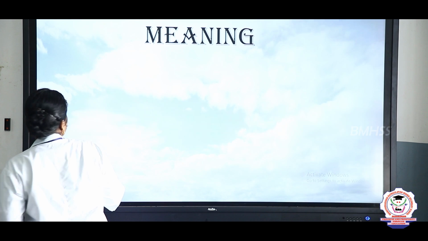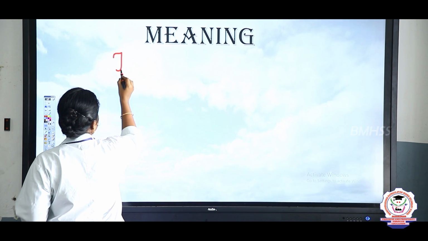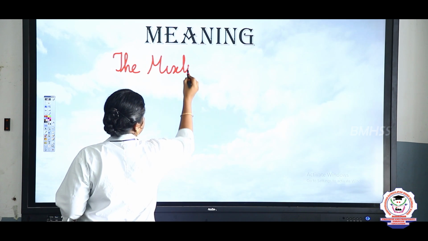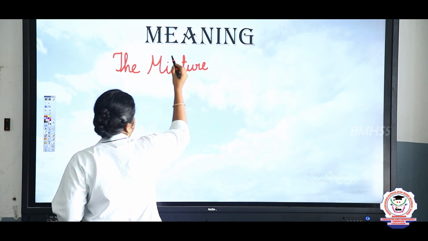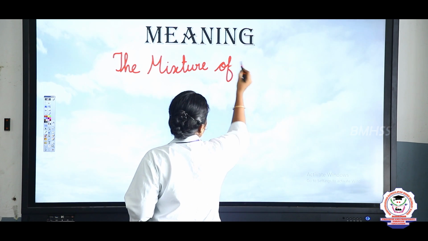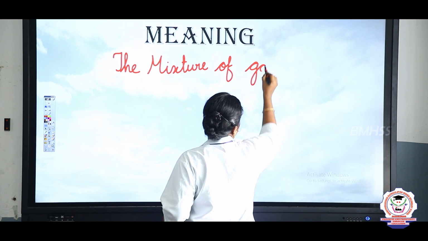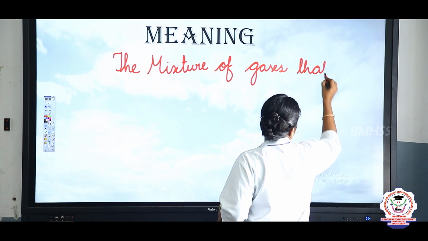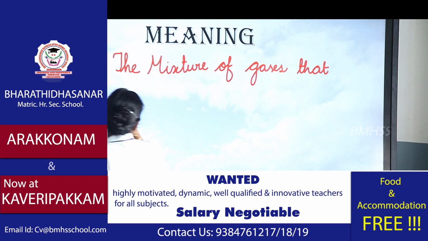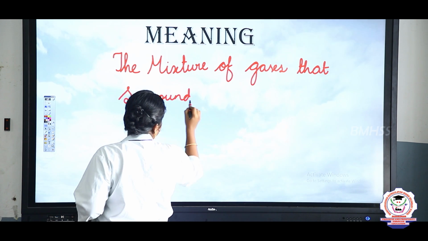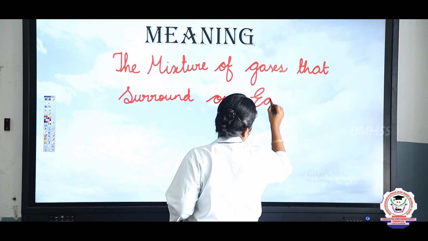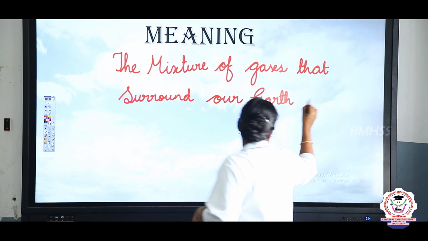What is meant by atmosphere? The mixture of gases that surrounds our earth is known as atmosphere.